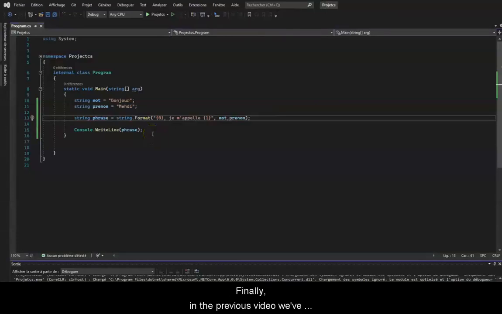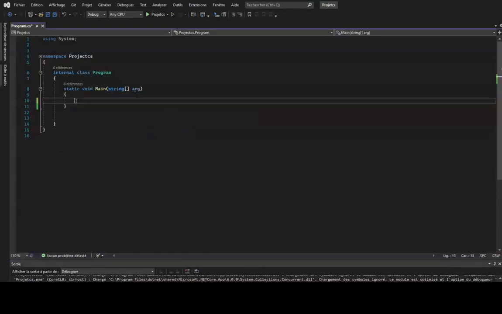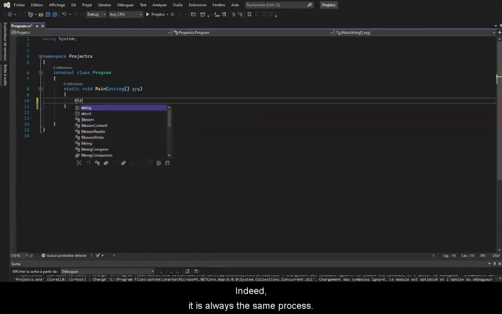Finally, in the previous video, we've seen that there are special characters when we use strings. There is the \n to return to the line, the \t to add a tab, the double backslash to introduce a backslash, and the \" to add a quote in a string. For example, for a file path, etc. The list is longer, but we are not going to detail all of them. Indeed, it is always the same process.